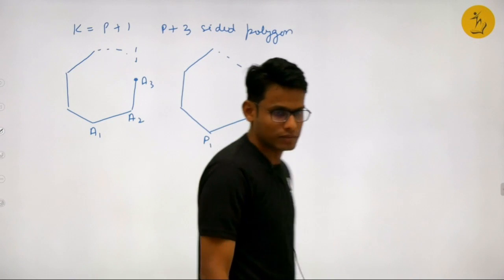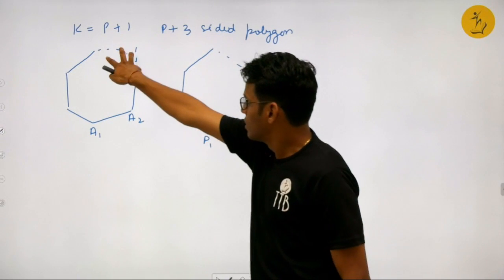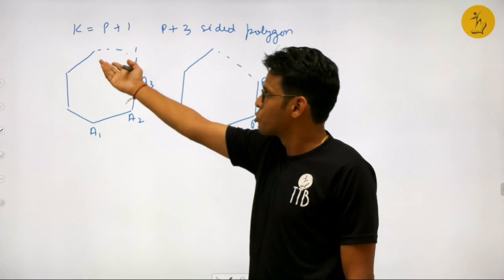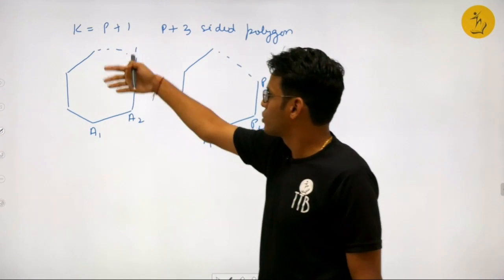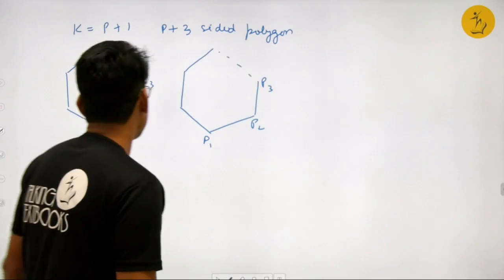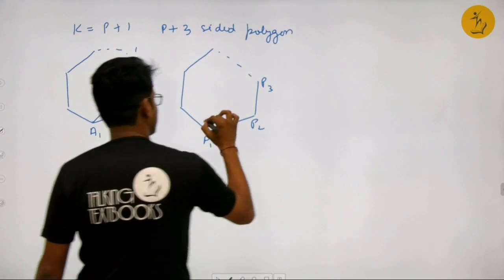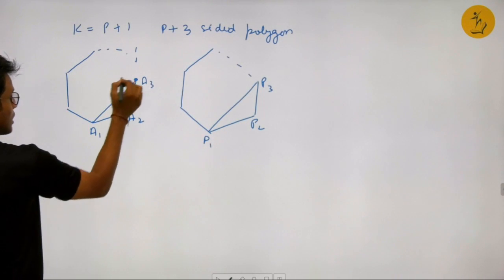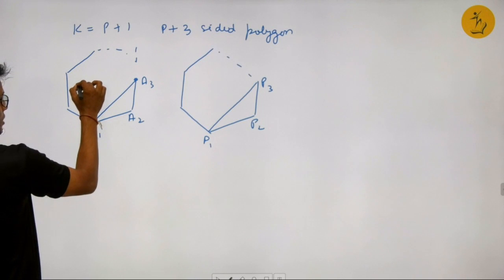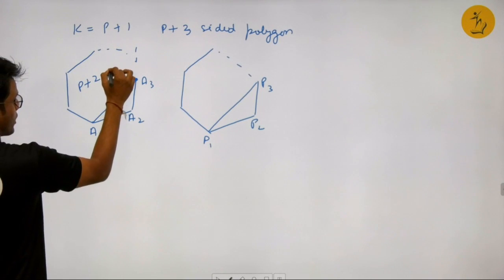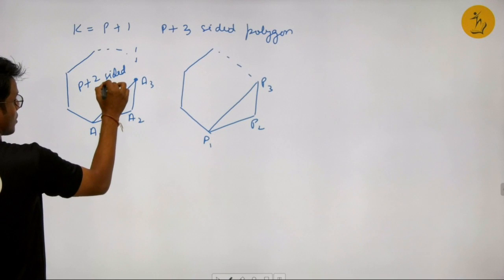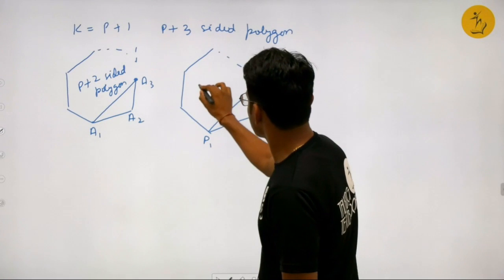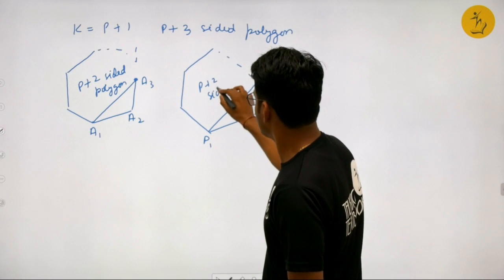I have not made it completely closed because otherwise some students can say that it's a 6-sided polygon. So I have kept it open-ended. Now let's join these two vertices. Now can I say that this is a p plus 2 sided polygon? This is a p plus 2 sided polygon. This is also a p plus 2 sided polygon.